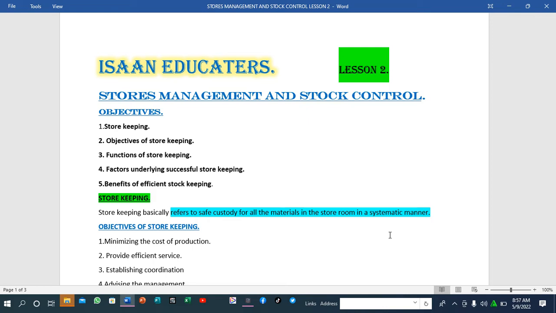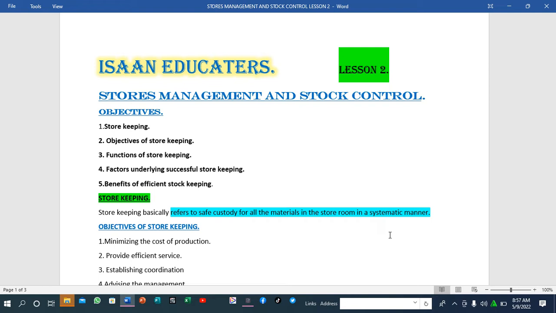So previously in our lesson 1, we learned about stores management and store control. In our previous lesson, we asked ourselves what materials management is. We also learned about the scope of materials management, and maybe the relationship between materials management and other departments. So today, this is our lesson 2.